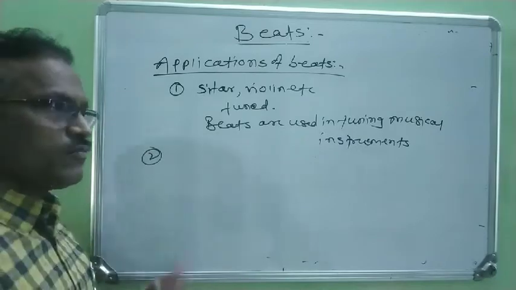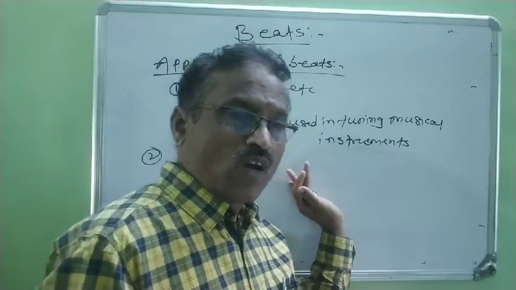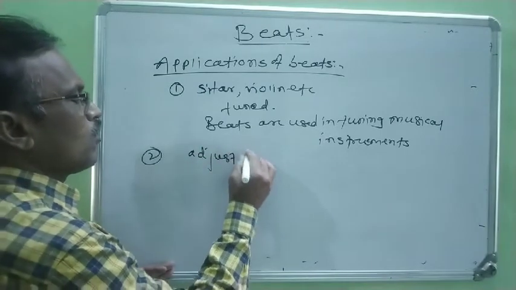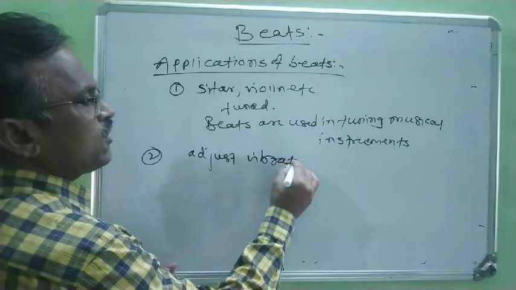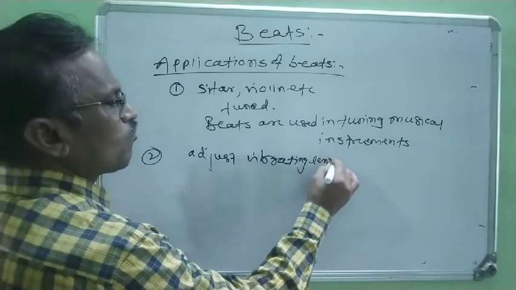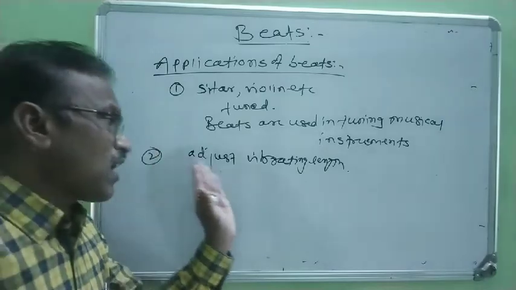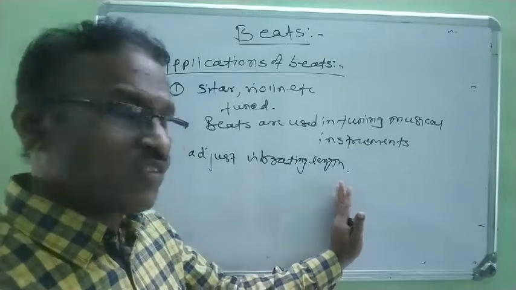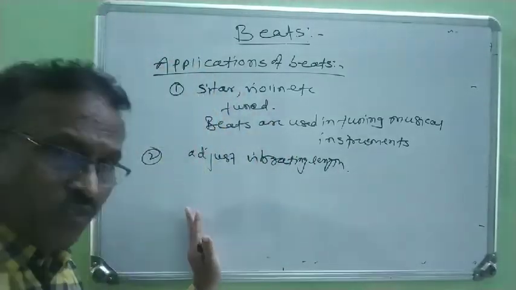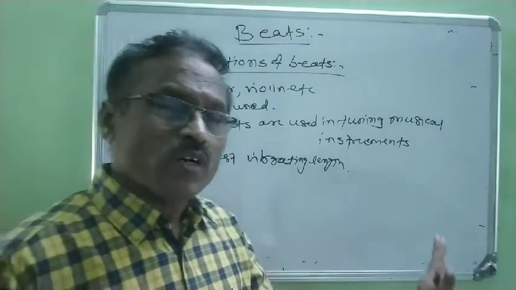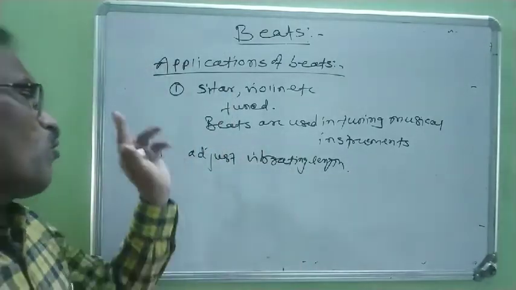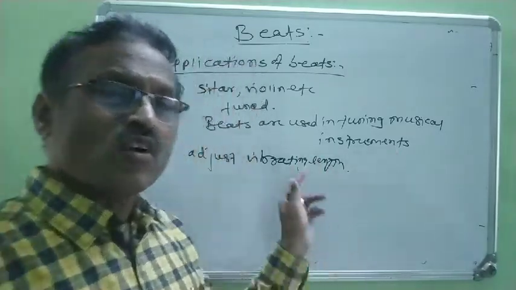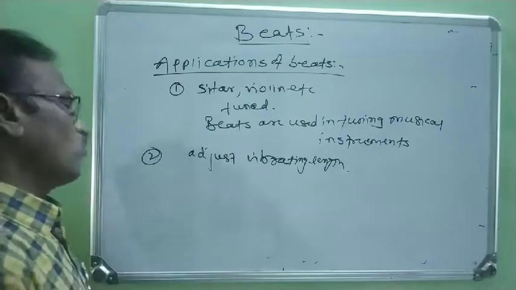Second, the sonometer experiment is known to you. In the sonometer experiment, we adjust the vibrating length. Therefore, to adjust the vibrating length between the two knife edges or two bridges, beats are used, right? In the sonometer experiment, for adjustment of vibrating length, beats are always used.